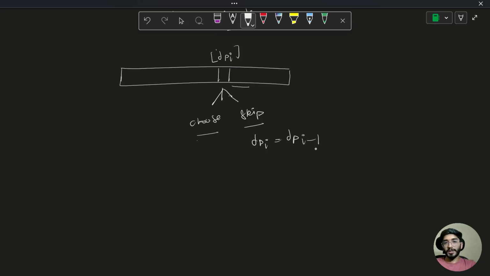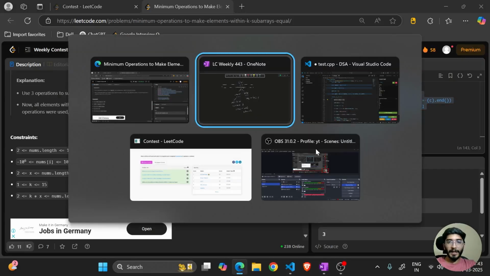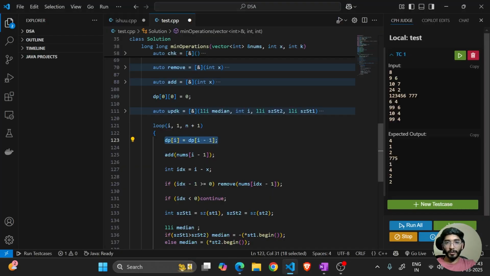And while choosing this, we can add it to my window and remove the old element. While adding it into the window, we'll just call the add function with this element, and the previous index would be i minus x.